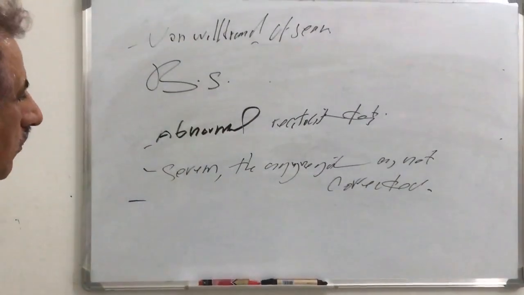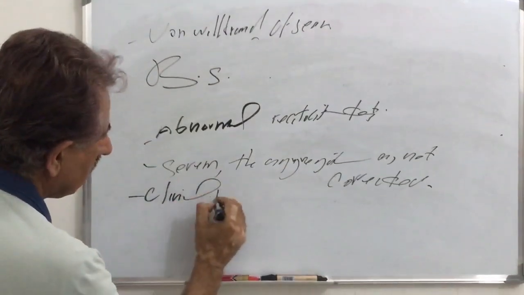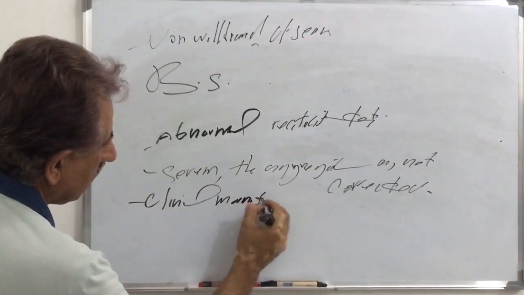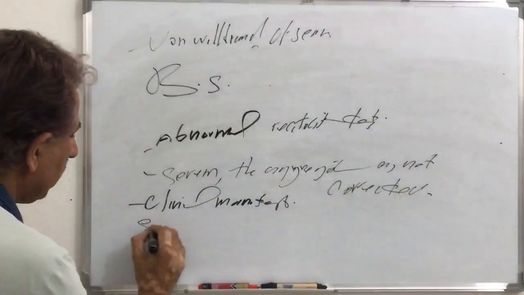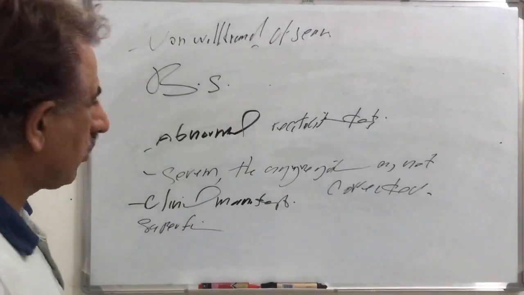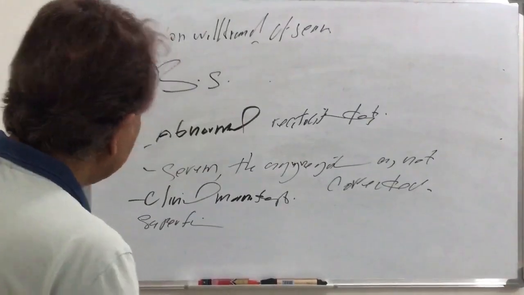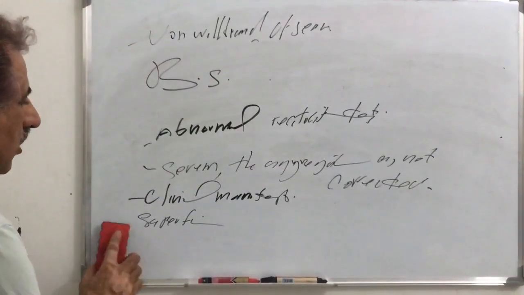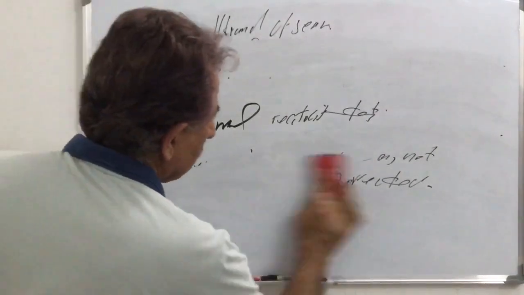Again, the clinical presentation of this patient is similar to von Willebrand: superficial bleeding, petechiae, purpura, ecchymosis, gingival bleeding, vaginal bleeding, epistaxis. Just similar to that of von Willebrand.